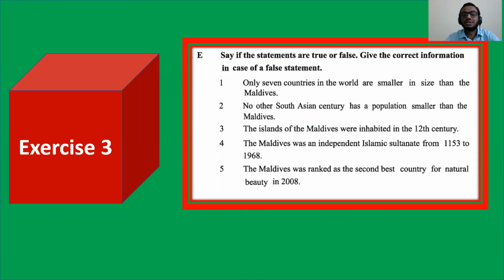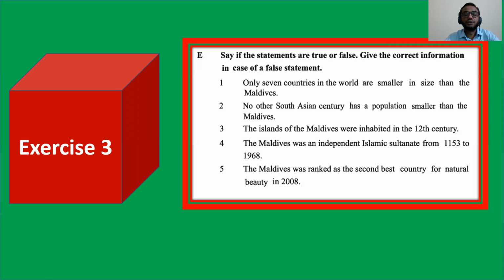No other South Asian country, not century. In your book, it is a printing mistake. No other South Asian country has a population smaller than Maldives. Number 3. The islands of the Maldives were inhabited in the 12th century. Number 4. The Maldives was an independent Islamic sultanate from 1553 to 1968. The Maldives was ranked as the second best country for natural beauty in 2008.